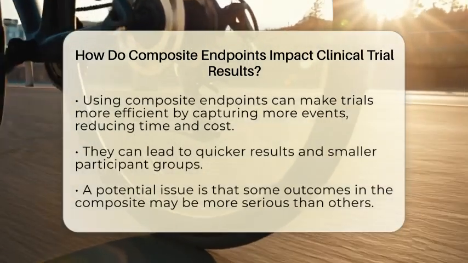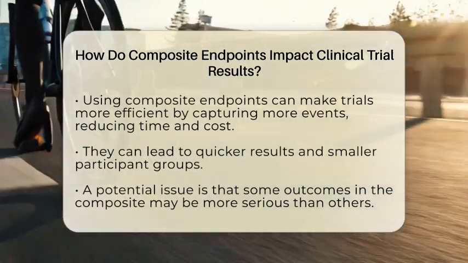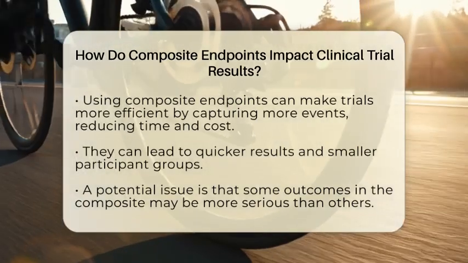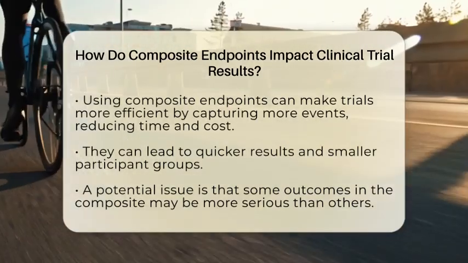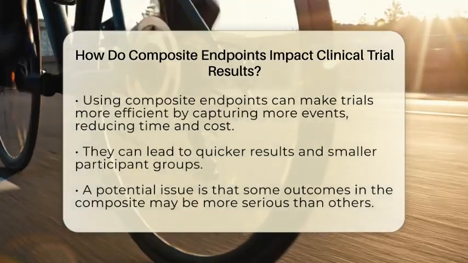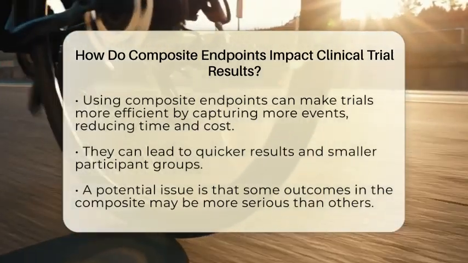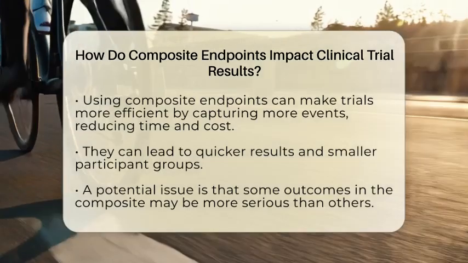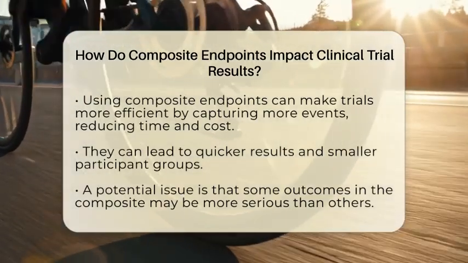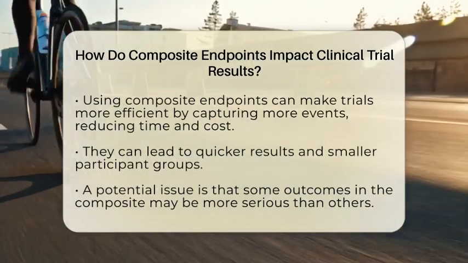For example, in heart disease studies, combining these outcomes helps show if a drug reduces serious events overall. Using composite endpoints can make trials more efficient. Because they count more events, they can show results faster. This means fewer participants are needed, or the trial can be shorter. It saves time and money while still giving meaningful information about the treatment.